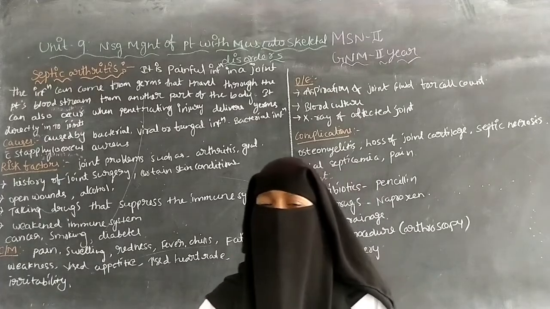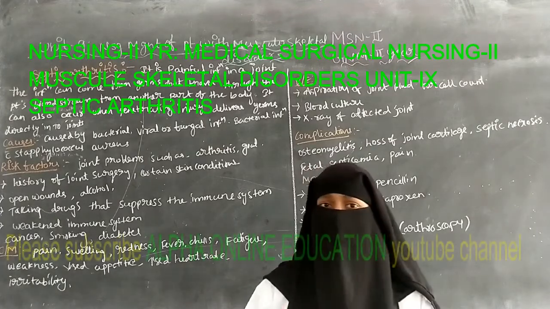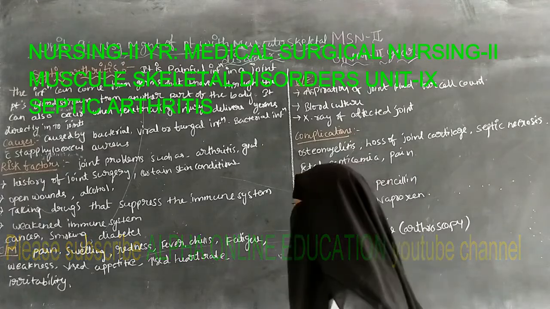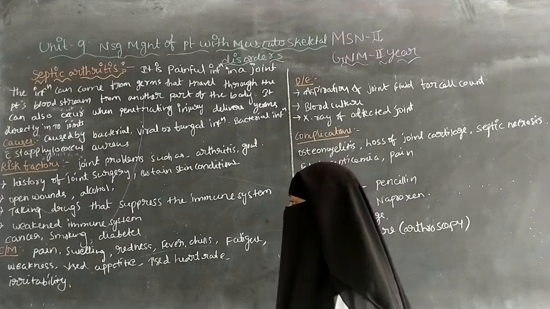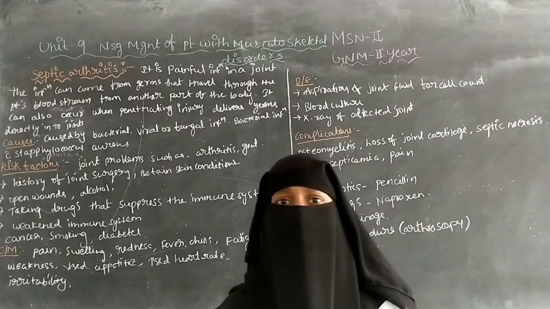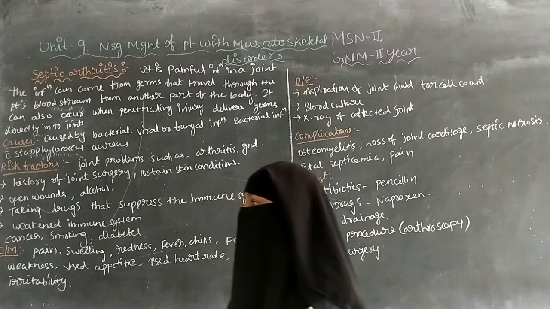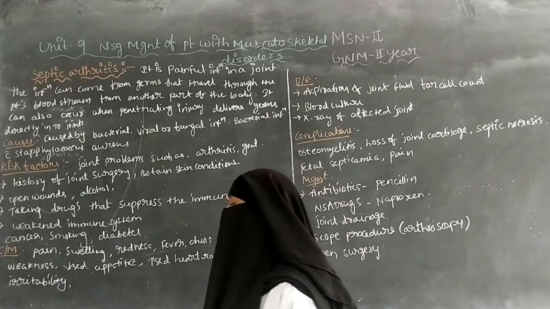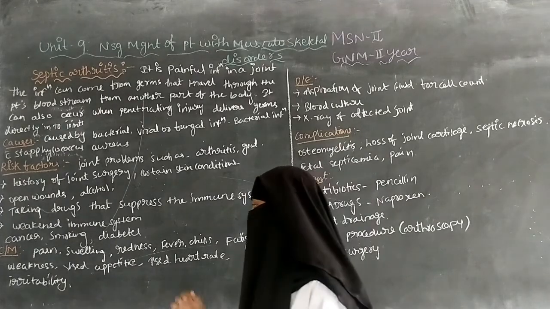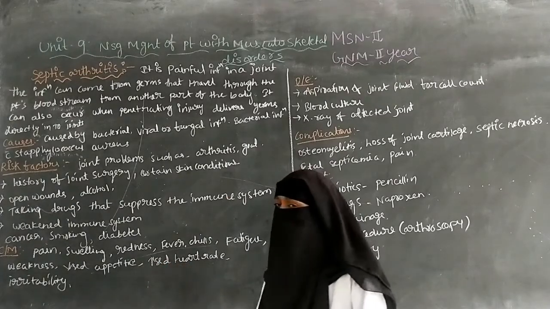Because of the infection, there is a chance to get fever along with chills. So pain, swelling and redness can occur around the affected joint, and fever can occur because of the infection, along with chills and fatigue. Fatigue, because the patient feels very tired and weak. Because of the infection the patient may feel weakness and decreased appetite. So the patient may not have any hunger. The patient refuses to take food, and there is decreased appetite and increased heart rate.